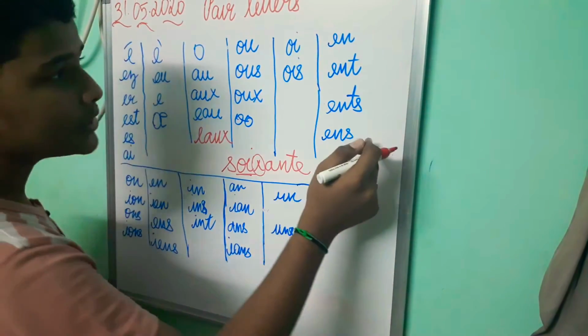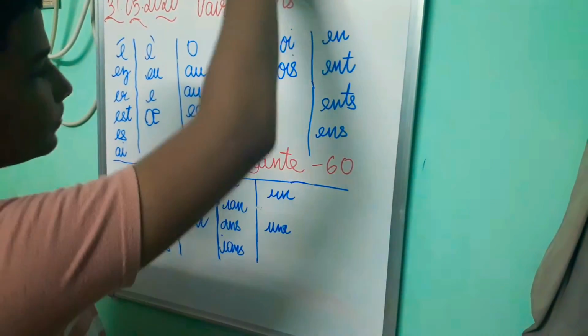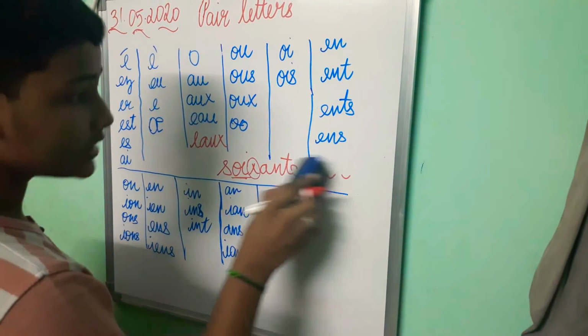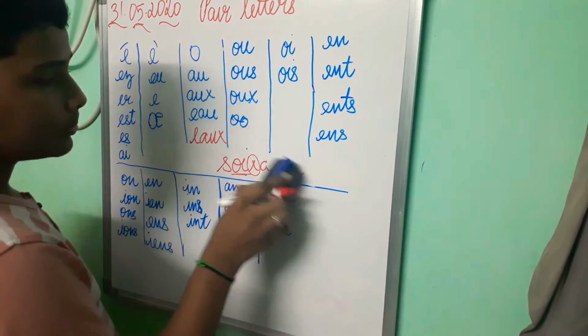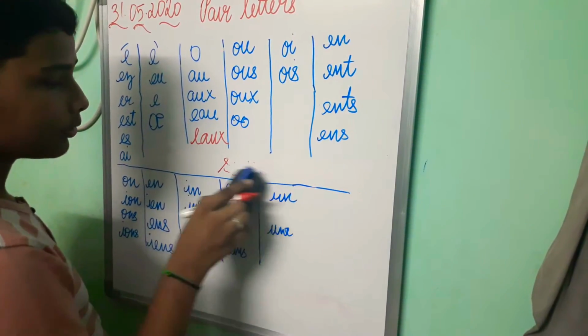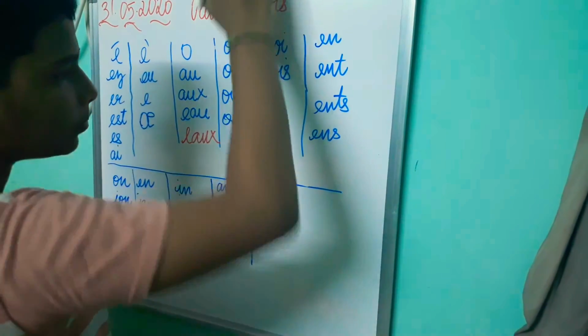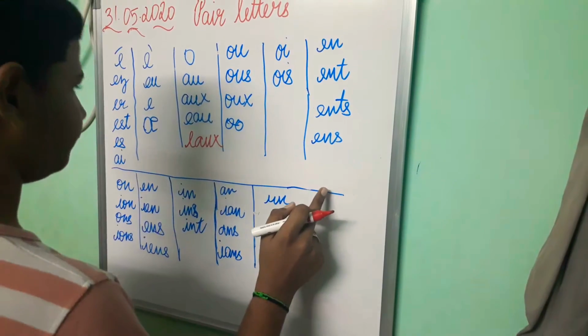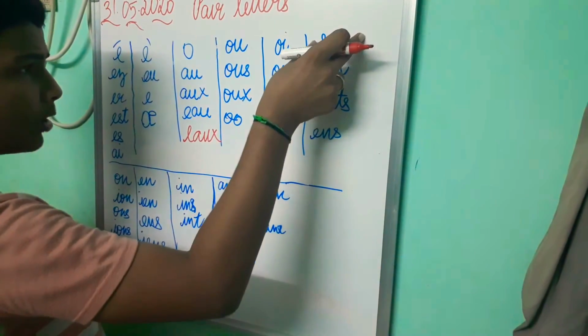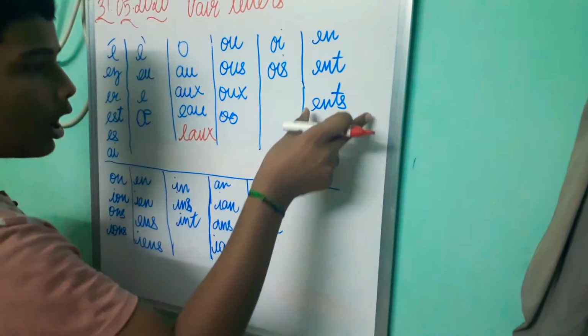The next column is en. En is pronounced as en in French. The first one is en, the second one is en, the third one en, the fourth one is en.